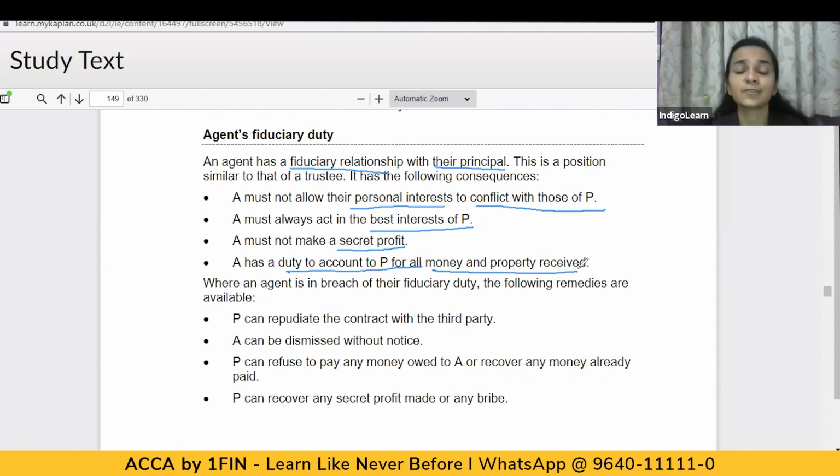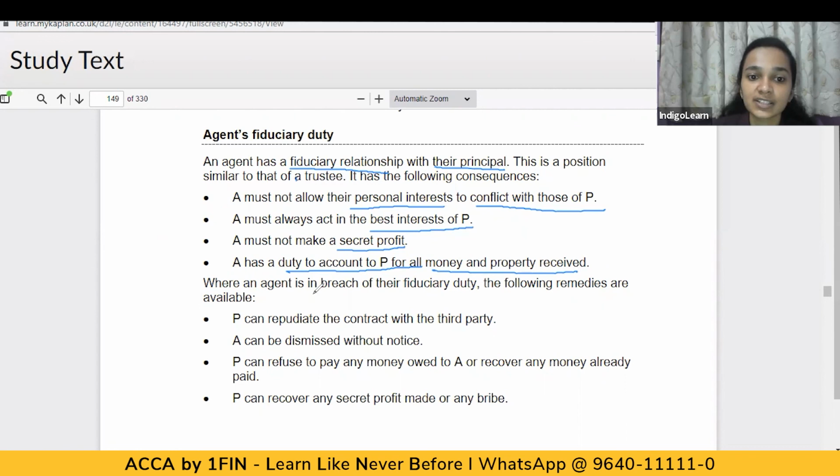So anything which the agent is receiving pursuant to the transaction which he is doing on behalf of the principal, the agent has a duty to account for all of this to the principal. He shall give details of any amount received, any property received pursuant to his relationship of agency to the principal. All these things shall be informed by the agent to his principal.